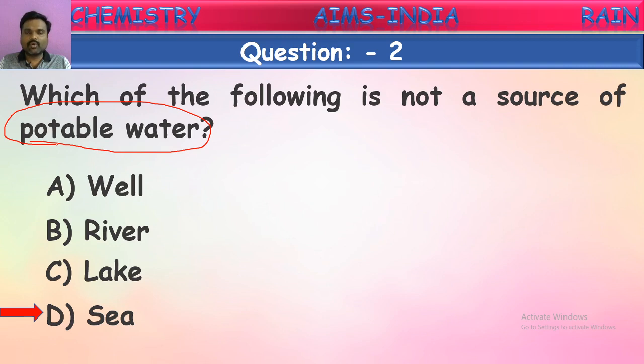So, sea and ocean water is not a source of potable water. Whereas the remaining three, from these, water can be taken for drinking, of course after purification, because some germs and dirt may be present. But it can be taken for drinking. So the correct answer is here now: sea water is not suitable for drinking. It is not potable water. Okay. Next question.